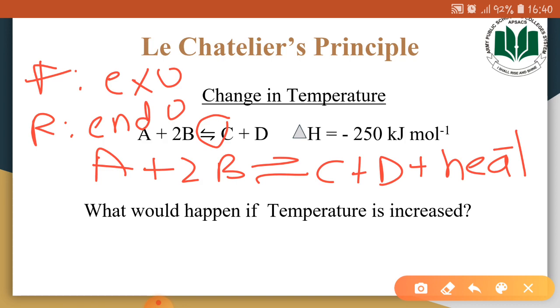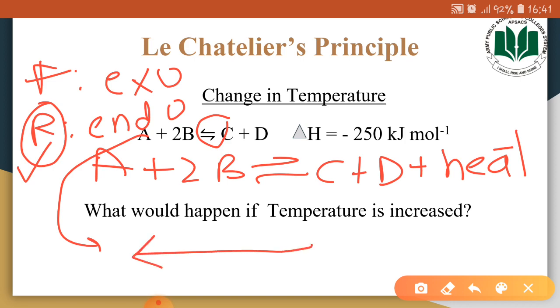Because the forward reaction is always opposite to the reverse reaction, so if the forward reaction is exothermic, then the reverse reaction would be endothermic. So if we are adding heat into the system, then in order to decrease that extra amount of heat, the system would move in a direction that would absorb heat. So which direction is absorbing heat, forward or reverse? That is the reverse, because in the reverse reaction heat is being absorbed. So if we are adding heat in this system, then the equilibrium position will move in this direction. What is happening in this direction? There is the formation of the reactants.